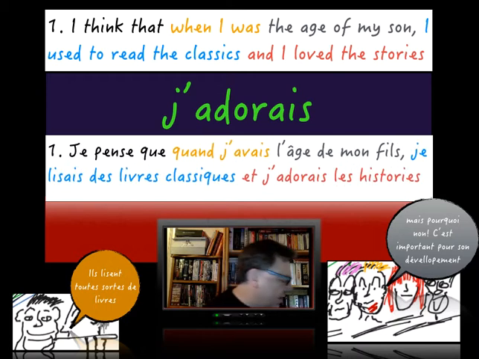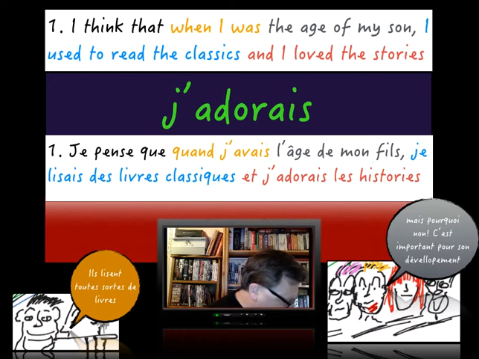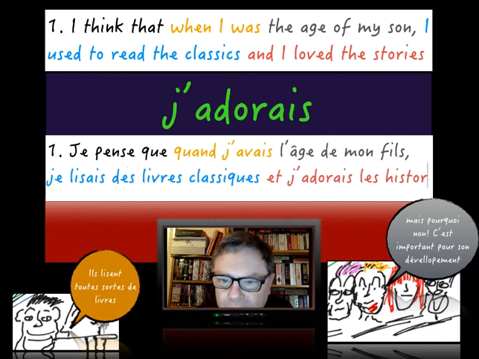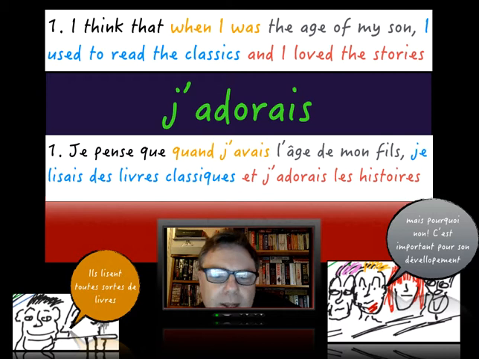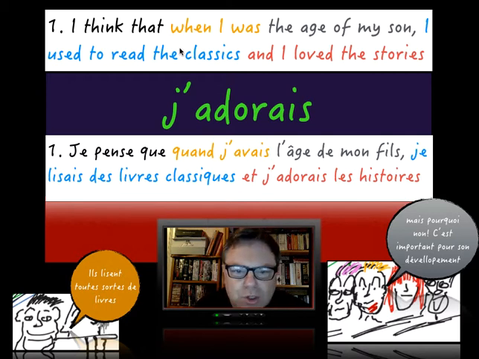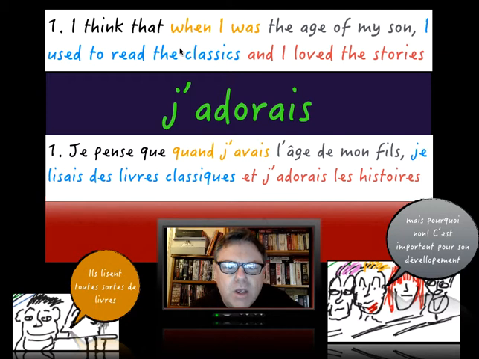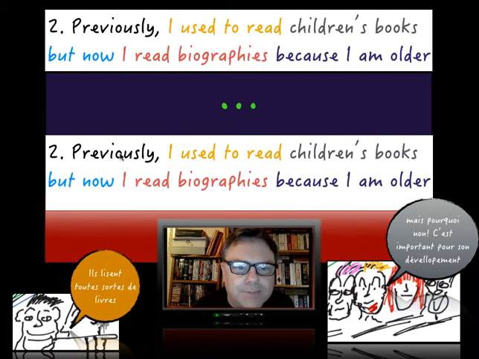Les histoires now, which is obviously different in the spelling because you got l'histoire. Be careful here. Don't just presume that you got it right, like I almost did. I was half asleep there. Les histoires. There's a spelling difference there. So j'adorais les histoires. Je pense que quand j'avais l'âge de mon fils, I think that when I was the age of my son, remember, literally, I had the age of my son. Je lisais des livres classiques. I used to read the classics, literally the classic books. Et j'adorais les histoires, and I enjoyed the stories.